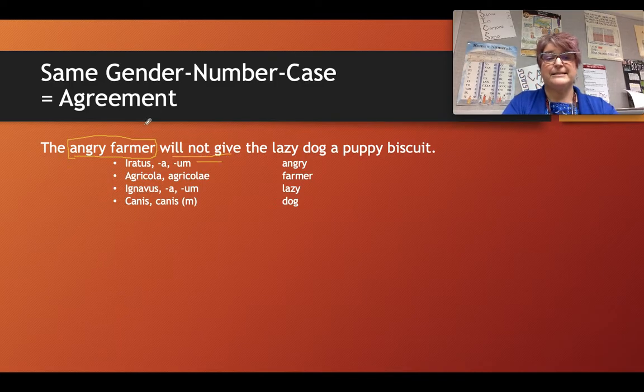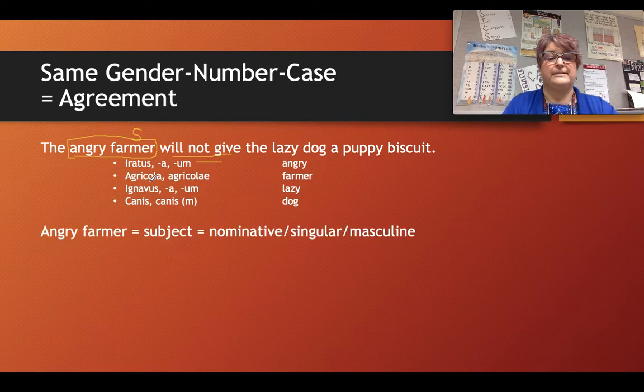What does that tell us? It tells us that farmer is the subject of the sentence. And we know that as a subject, farmer must be written in the nominative case. And because farmer is singular, our adjective angry will also have to be singular. And perhaps you recall that farmer is one of a handful of first declension nouns that's going to be masculine instead of feminine because it names a male occupation.